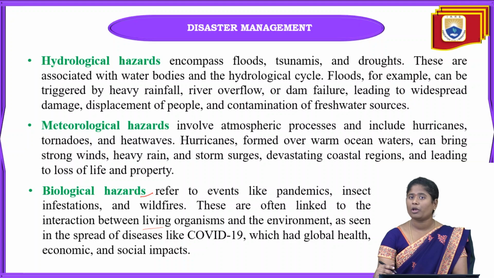Why? Because the best example we already know is the coronavirus or COVID-19, due to which we already lost so many people because of this pandemic. And when this type of pandemic occurs, we can't sustain it. Why? Because we don't know how to save ourselves from that. There is no medicine, and there are only some precautions told by the government or by the World Health Organization. With pandemics, we immediately can't know how to protect ourselves, what precautions we have to take and what medicine we have to take.